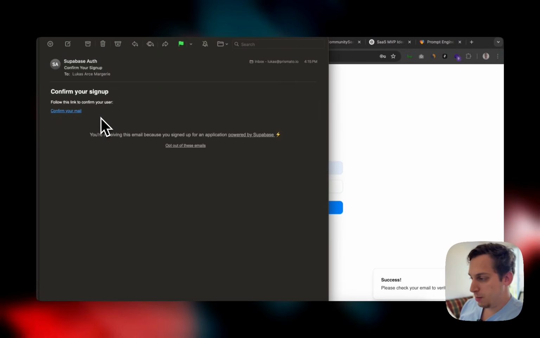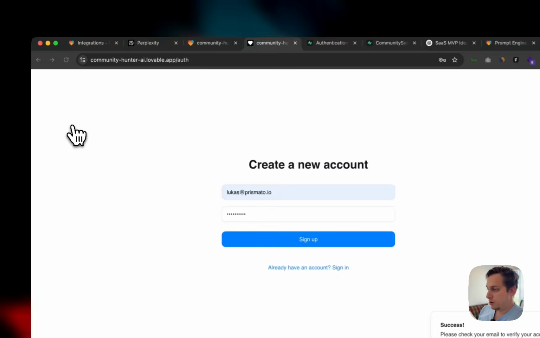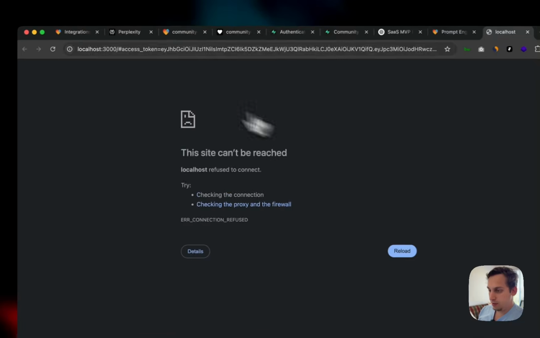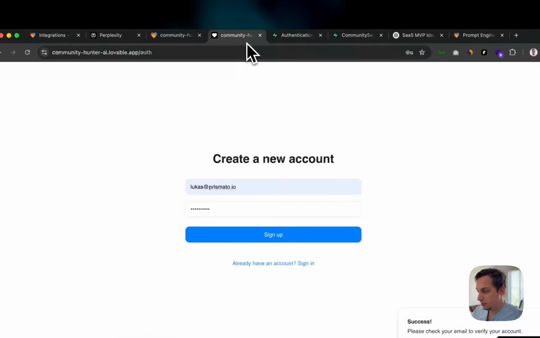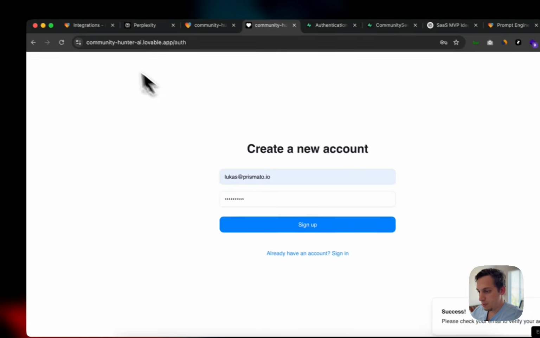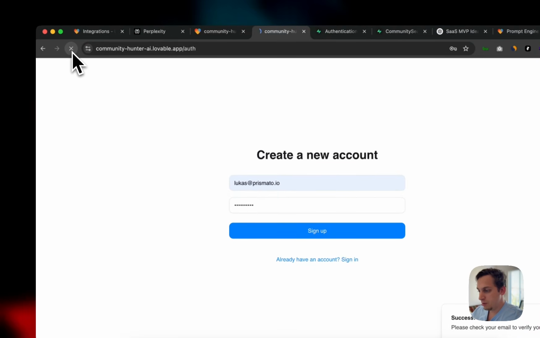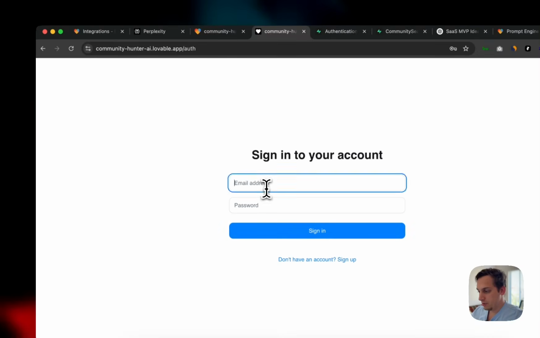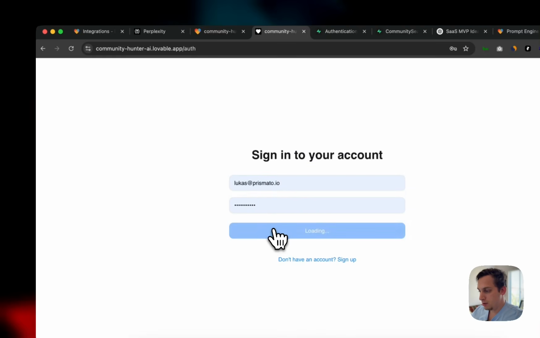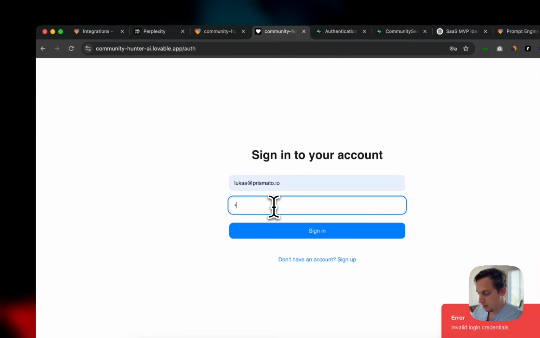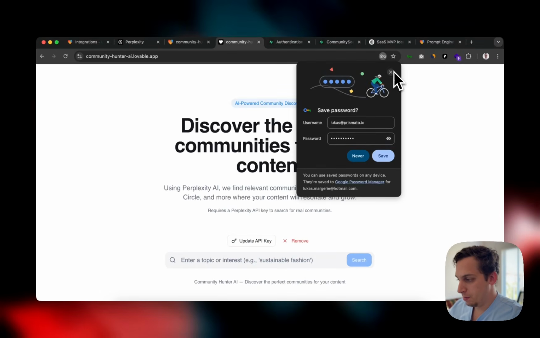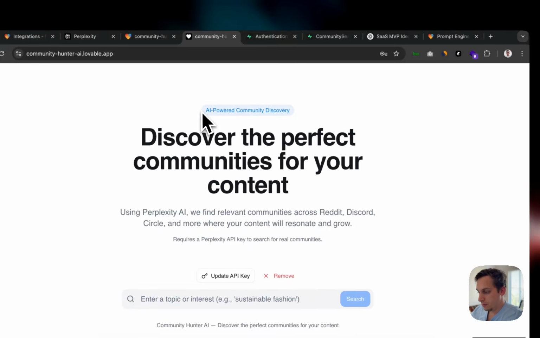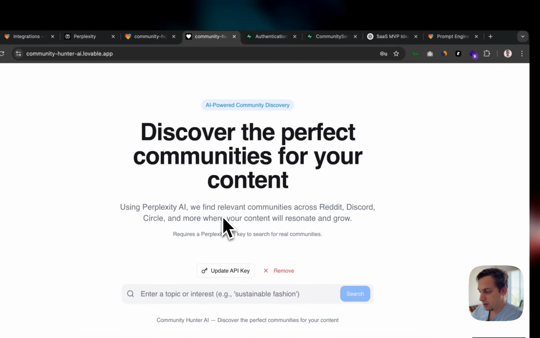So as you can see right here, you can confirm your email. And this doesn't really work like this because it's not really hosted. So this is something to expect, but let's just close this and go back to here. And then what we can do is we can just refresh this and attempt to sign in with that email address. And boom, we're basically signed in. So that's like the first step of authentication.